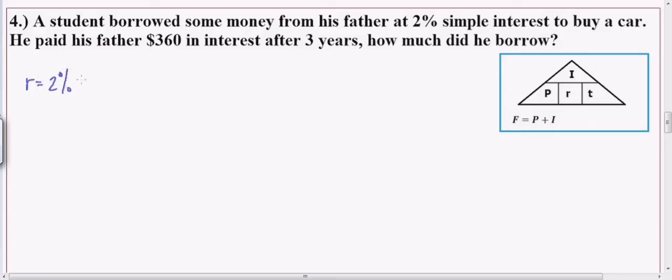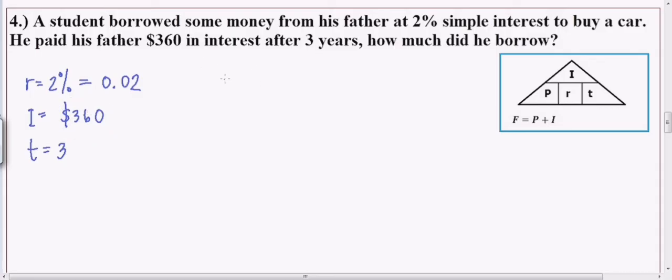So, yung rate papunta ng given. So, tanggalin ko na yung percent, di-divide ko siya by 100. So, ang magiging sagot ay 0.02. Okay? He paid his father $360 in interest. So, binayaran niya yung tatay niya ng interest na $360 after 3 years. Yan. So, how much did he borrow? Magkano raw yung original na inutang? Magkano inutang niya sa tatay niya, kung tumubo yung tatay niya sa kanya ng $360.